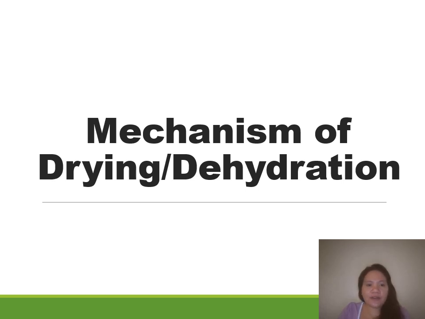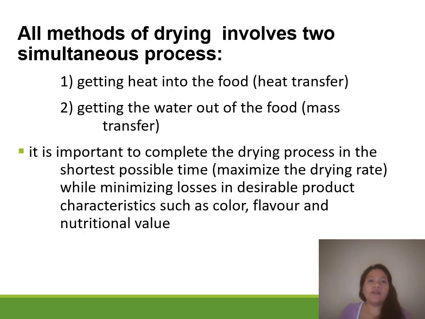So we have here the different mechanisms of drying and dehydration. So all methods of drying involve two simultaneous processes. The first process is getting heat into the food. Okay, so there is heat transfer from your surrounding environment. For example, for your machine, there is heat transfer from the outside environment into the food. Following that, there is a simultaneous process of getting the water out of the food.